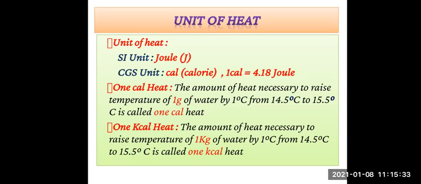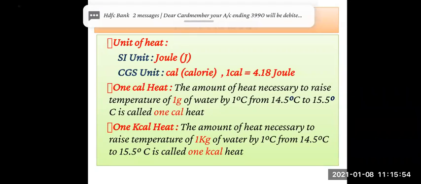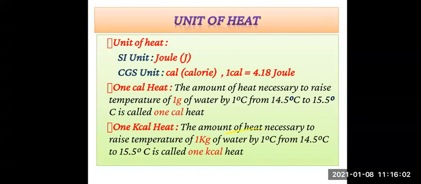Similarly, the definition for 1 kilocalorie heat: the amount of heat necessary to raise the temperature of 1 kilogram of water by 1 degree Celsius from 14.5 degrees Celsius to 15.5 degrees Celsius is called 1 kilocalorie heat. These are definitions you have to learn by heart. So many definitions are there in this lesson.